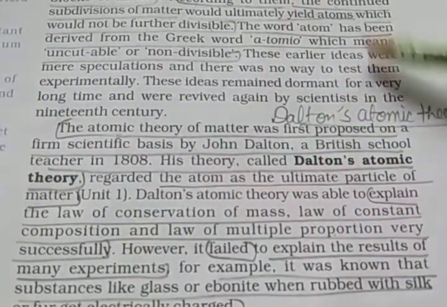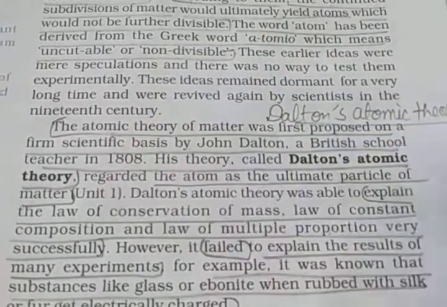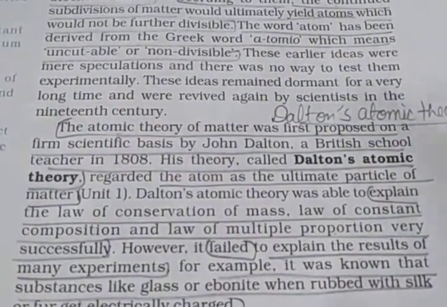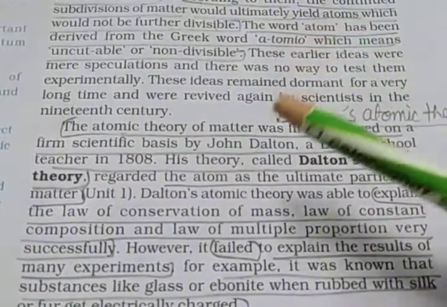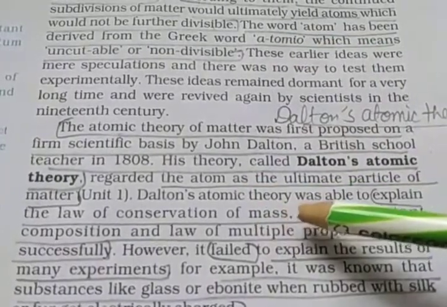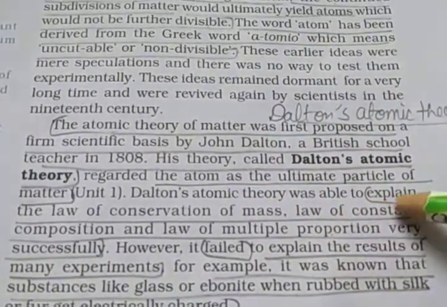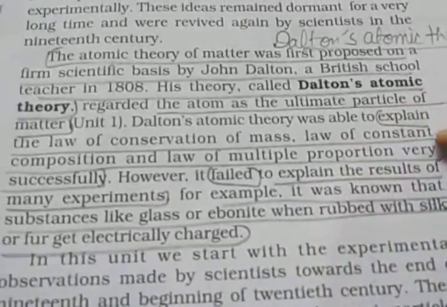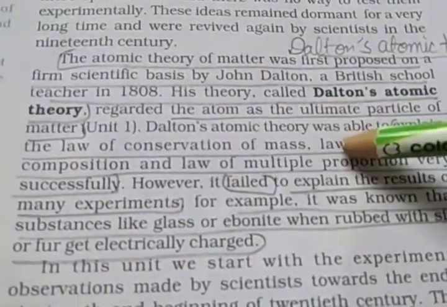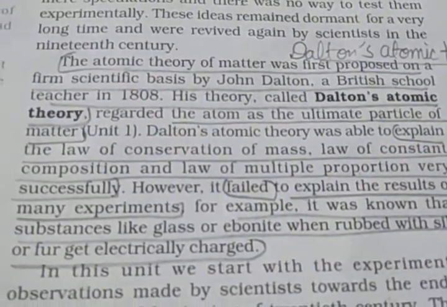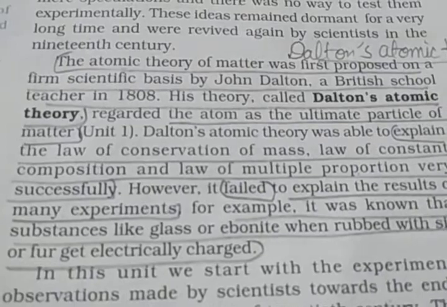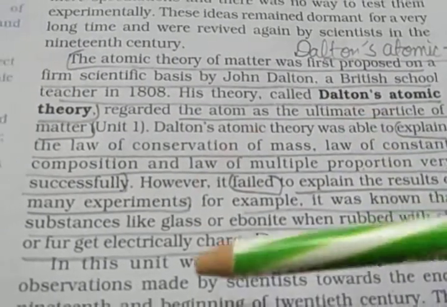Dalton's atomic theory was already explained in chapter number 1, so please see chapter number 1. Dalton's atomic theory was able to explain the law of conservation of mass, law of constant composition, and law of multiple proportions very successfully, but it failed to explain the result of many experiments.